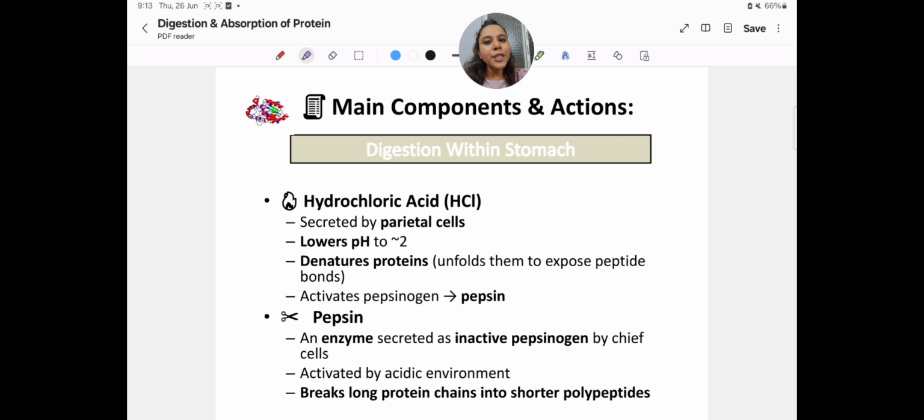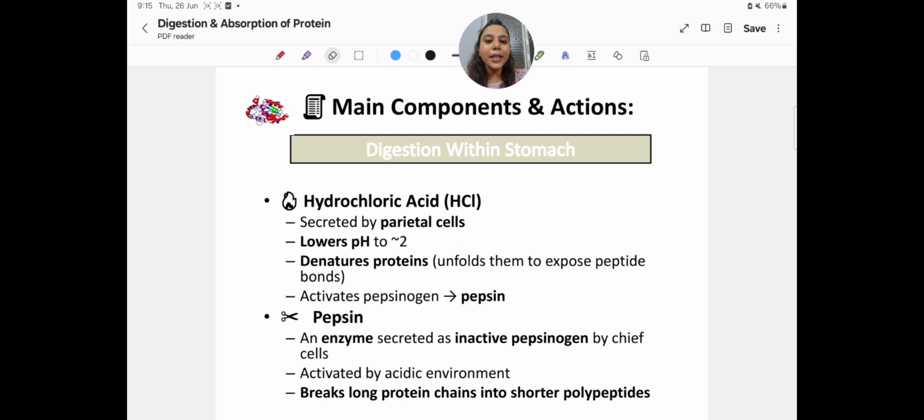But most specifically, today we will study the digestion and absorption of proteins, not their structure and function. So protein digestion starts within the stomach, whereas carbohydrate digestion takes place in the mouth. If you want to know about carbohydrate digestion, I have a separate video on my channel. You can go and check that one also.